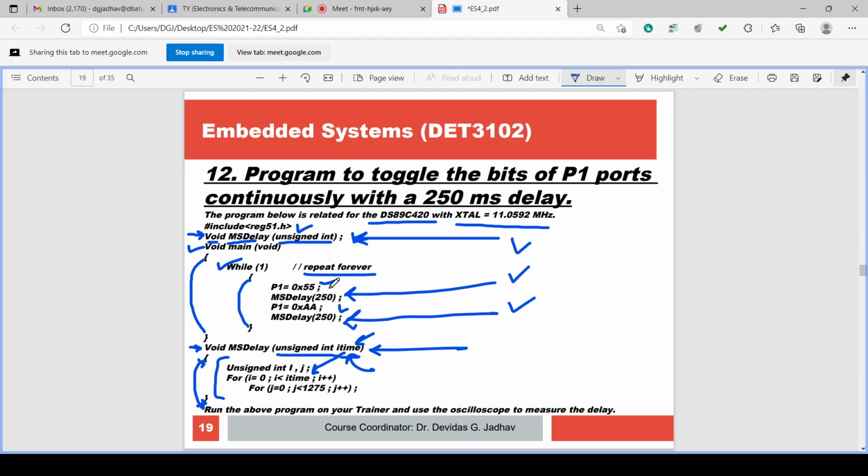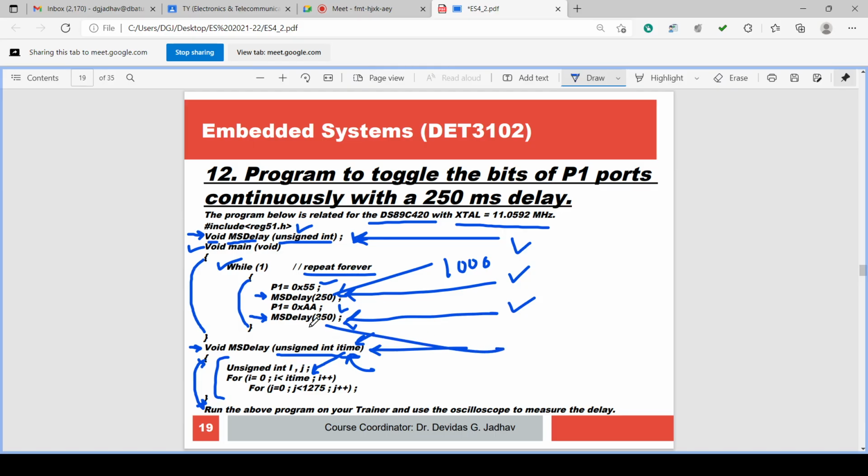this function is used here. These instructions will be executed whenever ms delay is called. Again, if ms delay is called, all these instructions will be executed with the I time value given in this bracket. So if this bracket is given I time value 1000, it will be executed with I time equal to 1000.